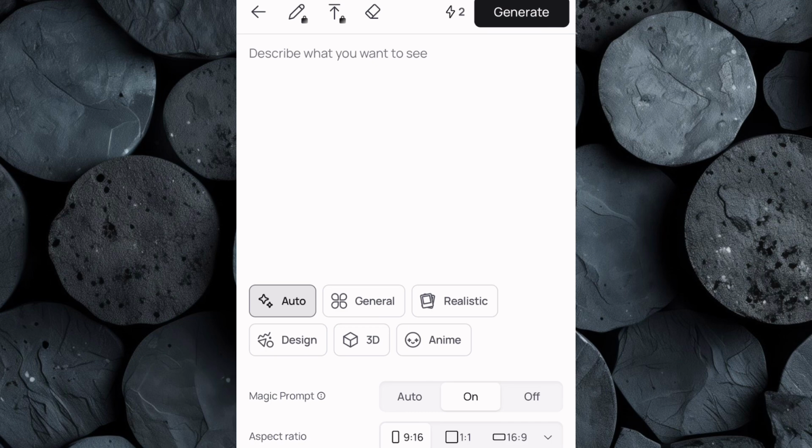Before generating the thumbnail, tweak the settings to ensure it's optimized for YouTube. Change the style to realistic to make the thumbnail visually appealing and set the aspect ratio to 16:9 to match YouTube's standard dimensions. Now it's time to craft the perfect prompt for the thumbnail.